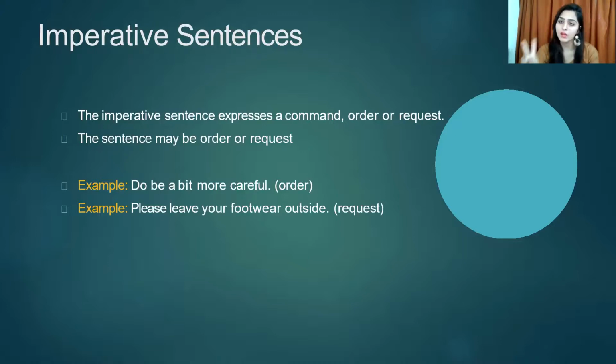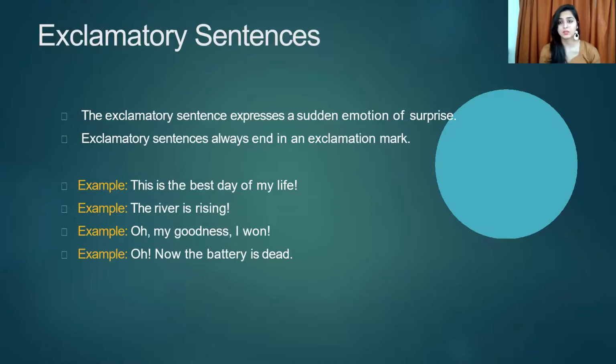Imperative sentences also have two things, an order and a request. So, you know what's an order and a request. Now, an order can also be called a command. A command or an order is the same thing. So, a command or a request. Later on, exclamatory sentences. Here also there are two things. Either an emotion is expressed or a surprise, a jhatka. So either an emotion or a surprise is expressed in the statement. Here you can say there's an emotion and surprise together in the sentence, that is, oh my goodness, I won. So there's a surprise as well as an emotion in it.